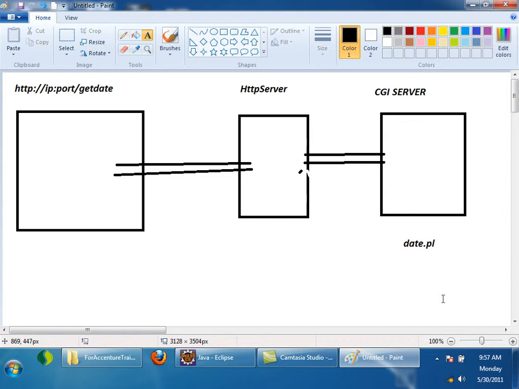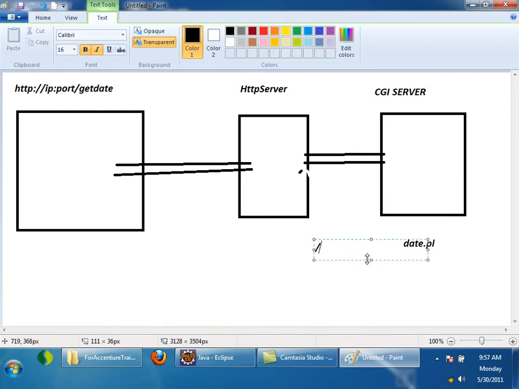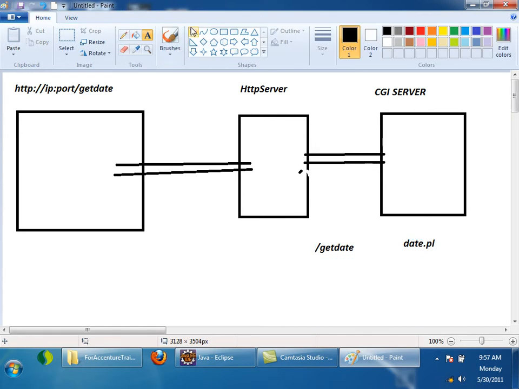So in a CGI server there will be some configuration file where we will map /getDate to date.pl.